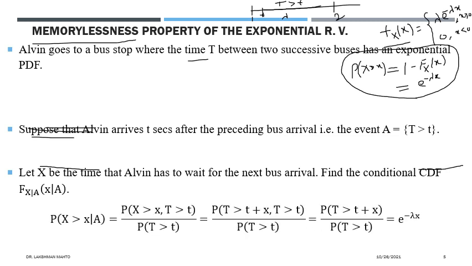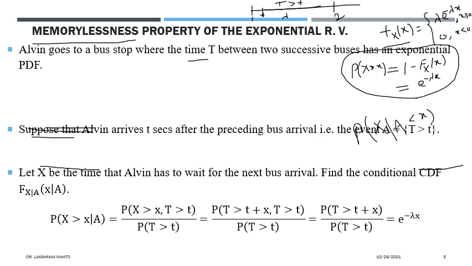So how can we find it? The conditional CDF is directly dealing with conditional probability. In order to calculate the conditional CDF of x, it is talking about the conditional random variable x given A, taking values up to x.